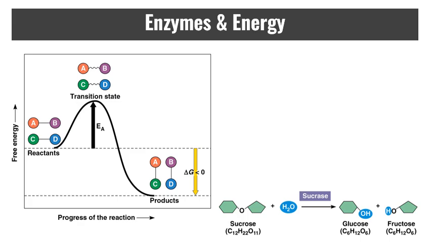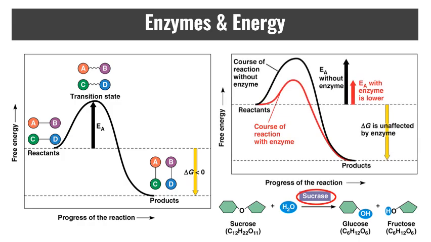When you apply an enzyme, the enzymes have no effect on the reactant energy or the product energy. The delta G is unaffected. The only thing the enzyme does is lower the requirement for the energy of activation. So these spontaneous reactions, these humps to be overcome, help with the breakdown.